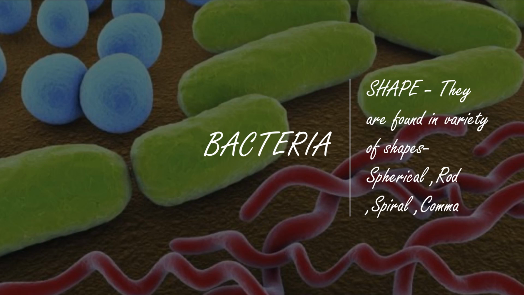The structure of bacteria is prokaryotic. Prokaryotic means the cell in which the nuclear material is not surrounded by a nuclear membrane. In short, we can say that bacteria do not have a well developed nucleus. The cells without a well developed nucleus are termed prokaryotic cells, and bacteria belong to that only. Now bacteria show locomotion for their movement, and for that they have flagella.